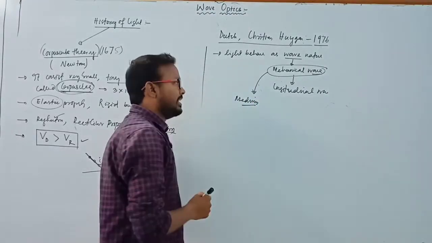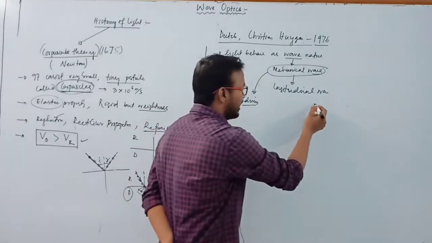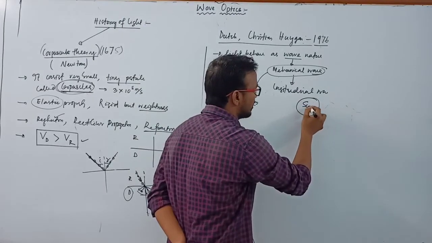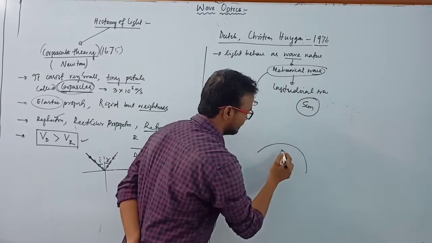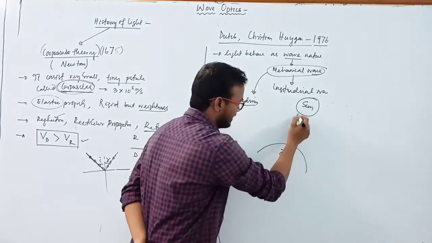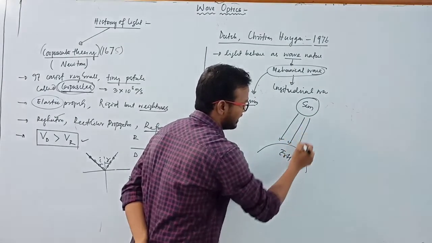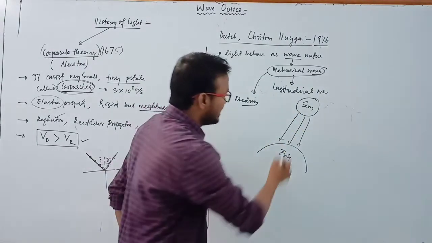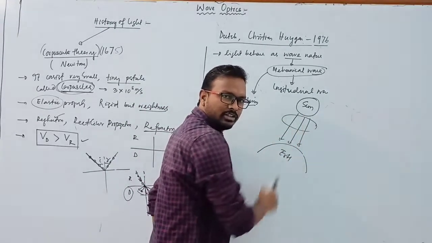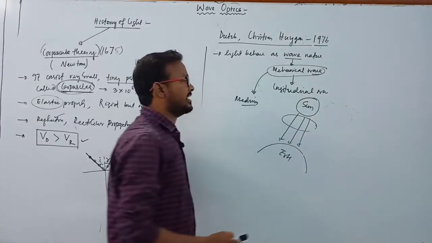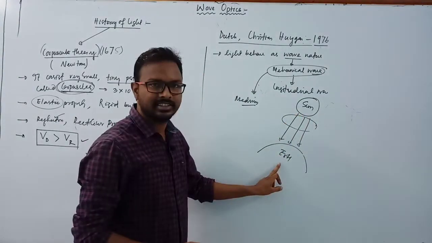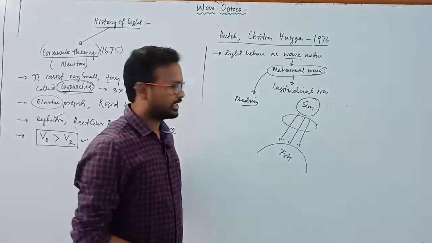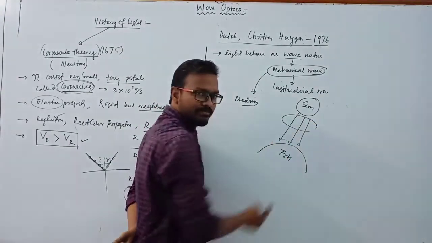But a question may arise in mind: when light comes from the sun to the earth, in this direction, there is no medium, there is vacuum. So how does light pass from the sun to the earth through this vacuum?